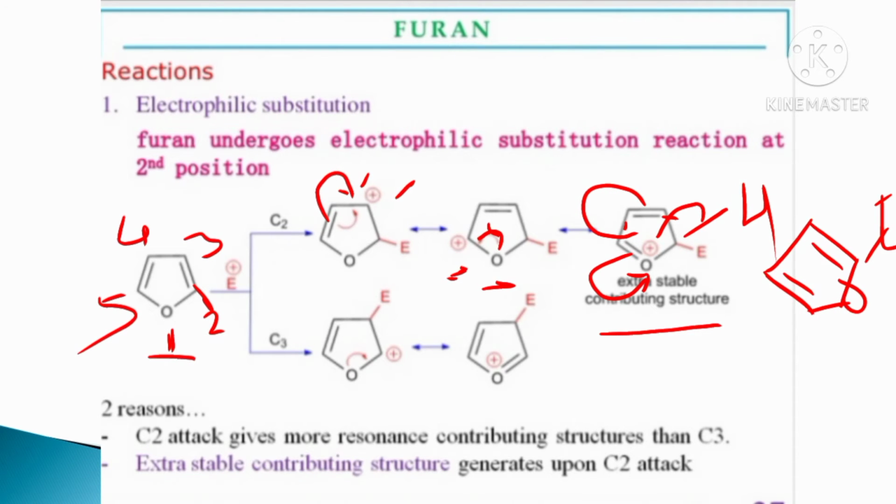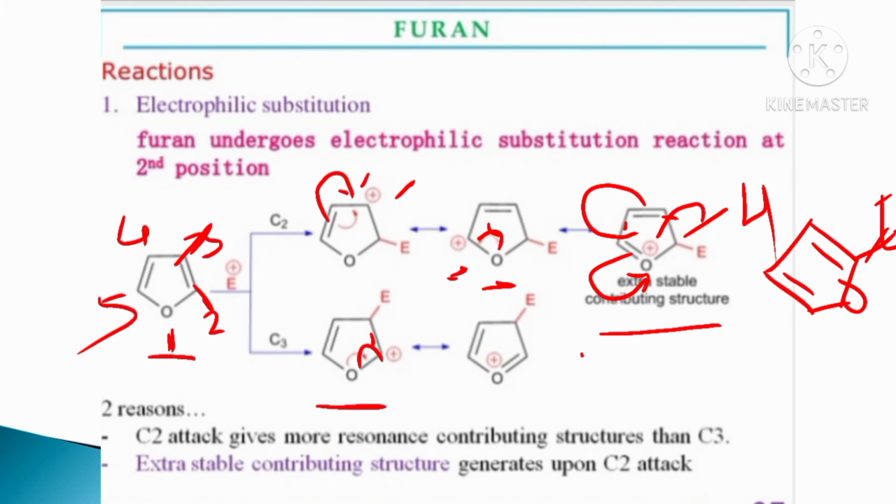Here, electrophile. Next, the electrophile attacks the C3 position here and this structure is formed. Next, the lone pair of oxygen shifted here and stabilized the positive charge.